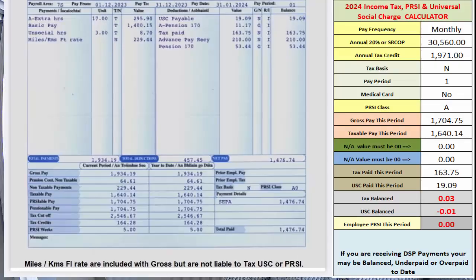When we input the figures from this payslip into our calculator, these are the results. The pay frequency is monthly, as we see here, pay from and pay to, which is a month. I don't expect anyone will have difficulty knowing how often they get paid, but in the event you have difficulty with finding any of the other items needed for the calculator, we have, as I mentioned earlier, a video called How to Read and Understand Your Payslip.